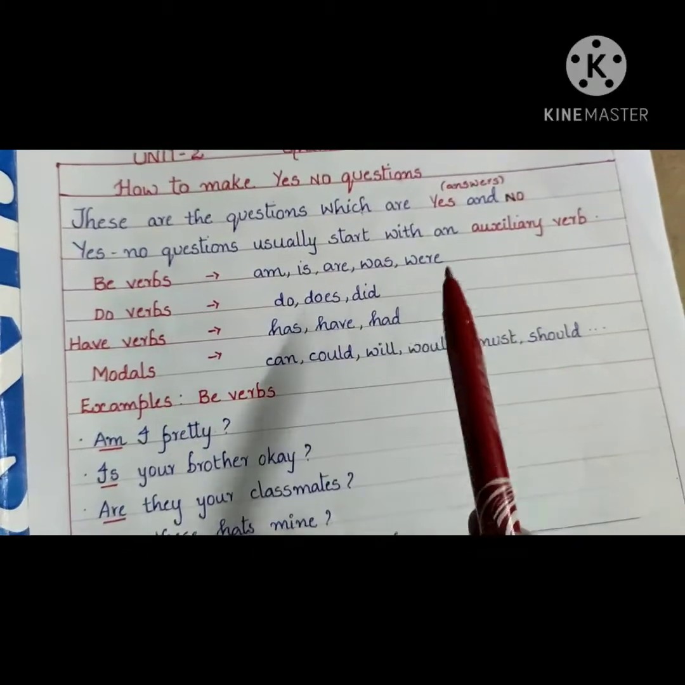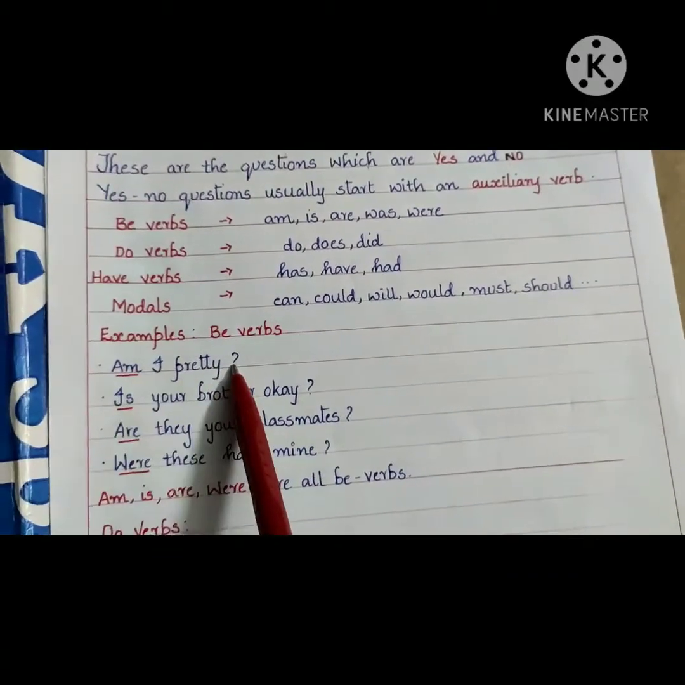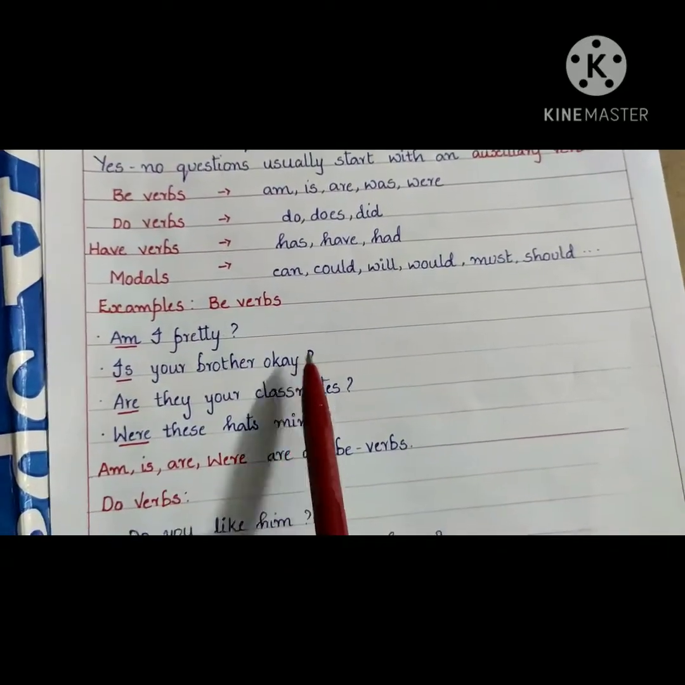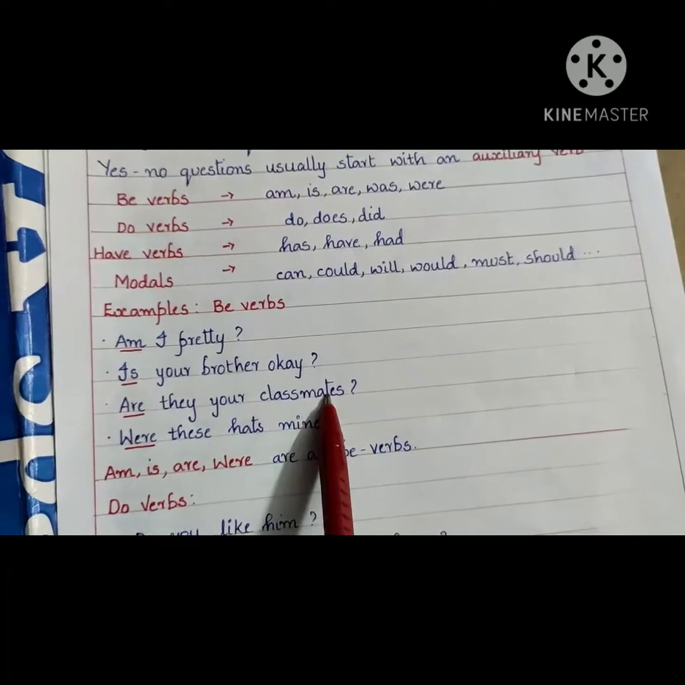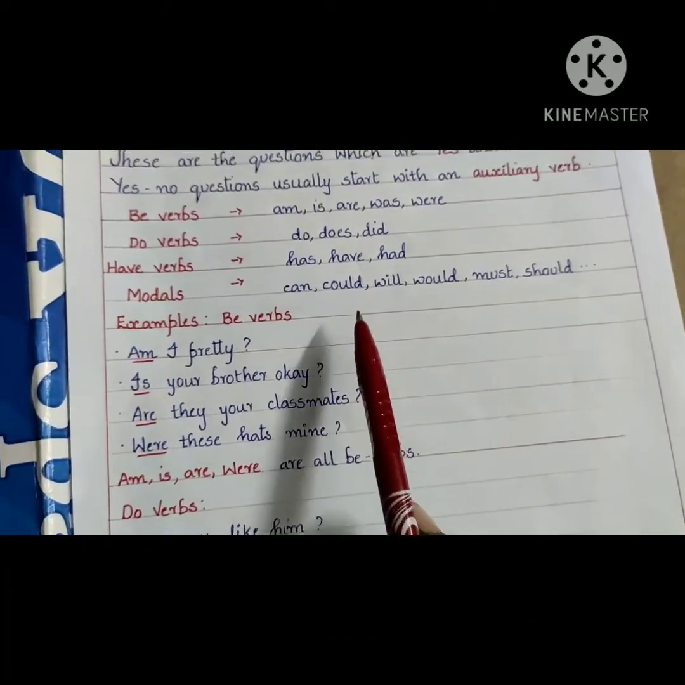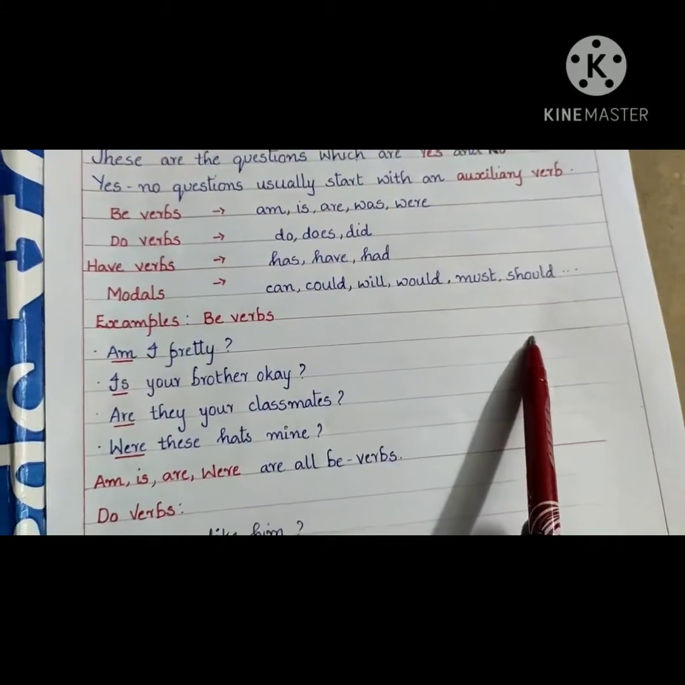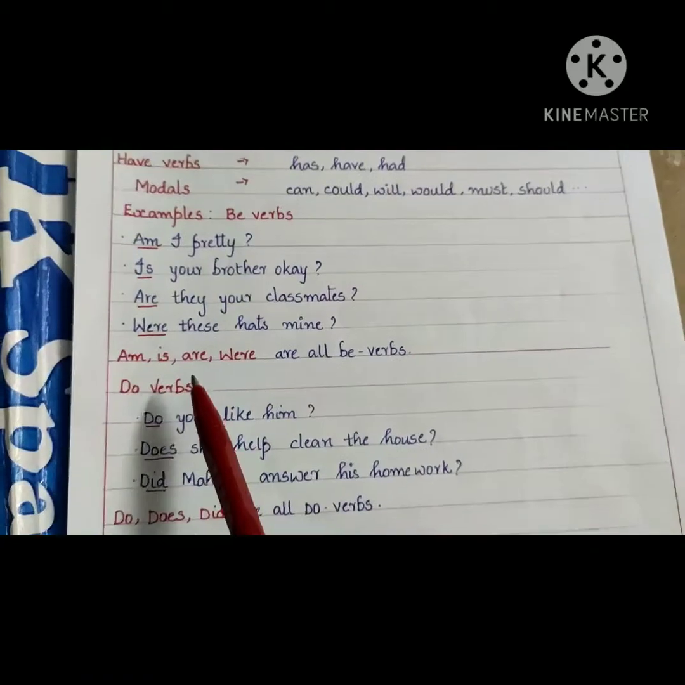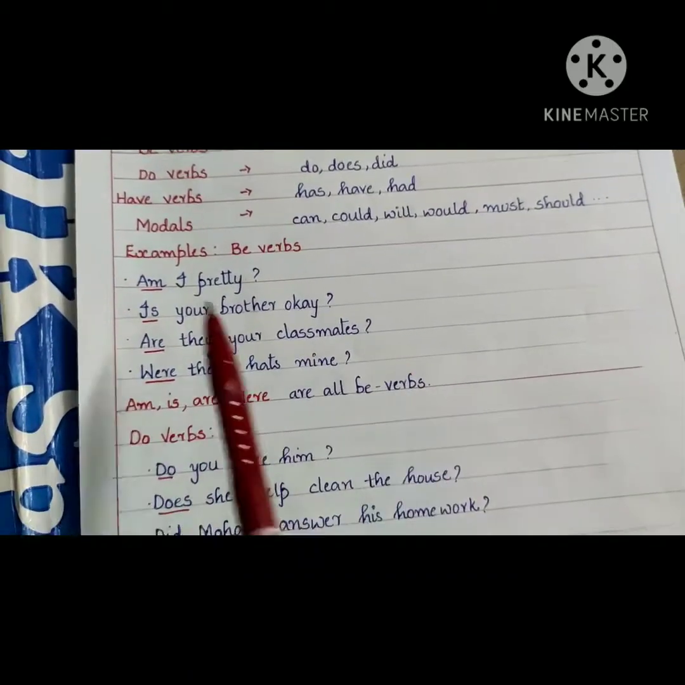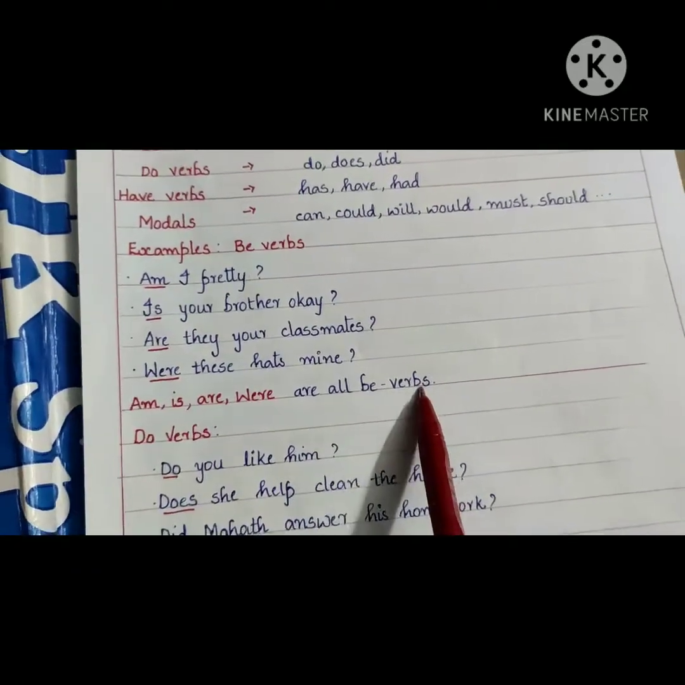In brief, let us go with the examples of be verbs. Am I pretty? Is your brother okay? Are they your classmates? Were these hats mine? So, these questions can be answered. It may be yes or no. In the same way, here am, is, are, were are all be verbs.